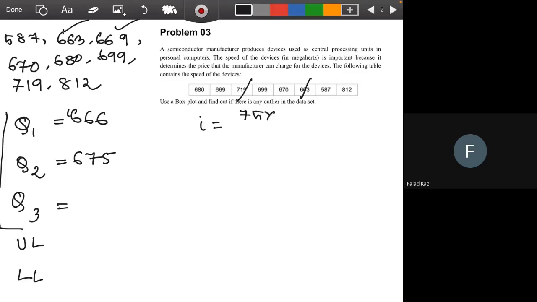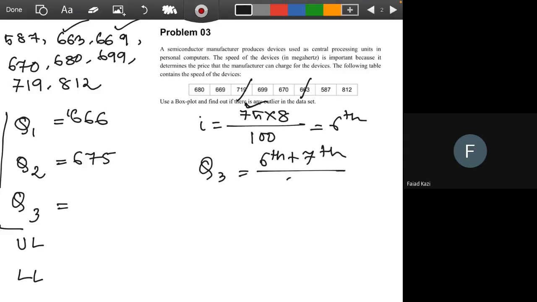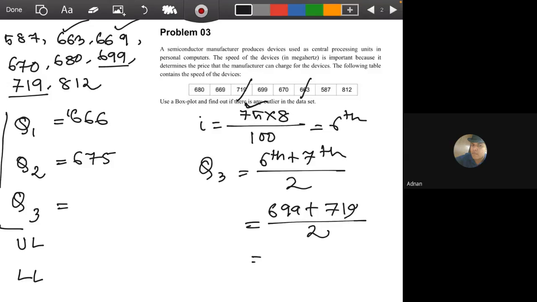The position for Q3 is 75, obviously the 75th percentile, and it comes to the sixth value. Then Q3 will be the average of the sixth and the seventh value. How did we get 694? The sixth value is 699, and the seventh value is 719, and that is 709.